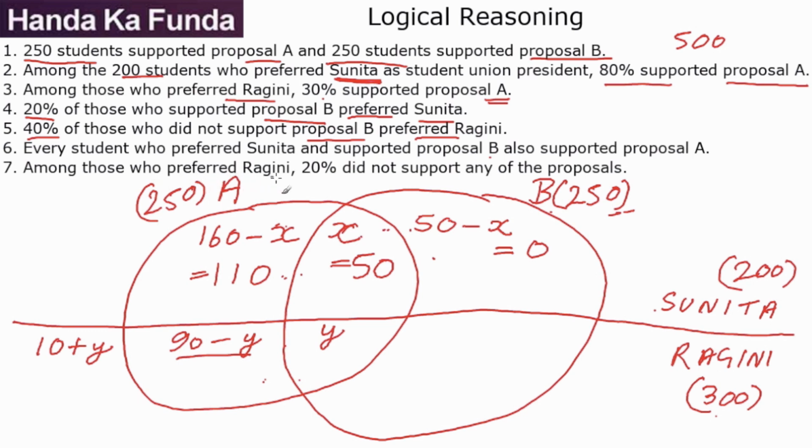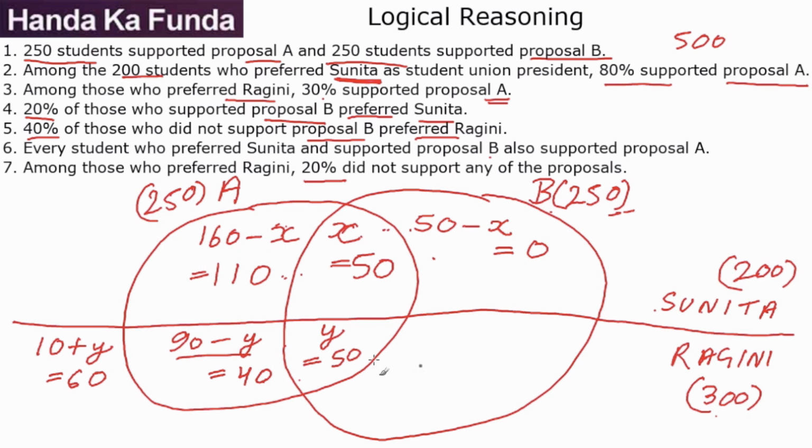Among those who preferred Ragini, 20% did not support any of the proposals. So Ragini is 300, and 20% of those is 60. 60 did not support any of the proposals. That will mean 10 plus y is 60, or y is 50. If I get the value of y as 50, 90 minus y is 40.